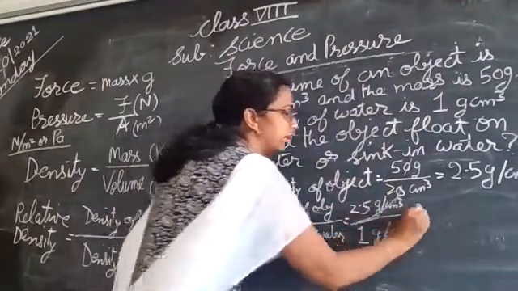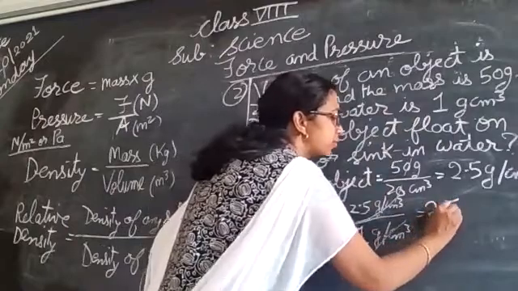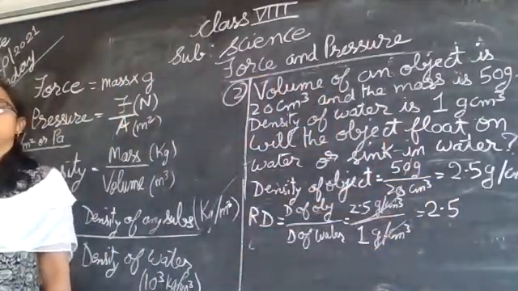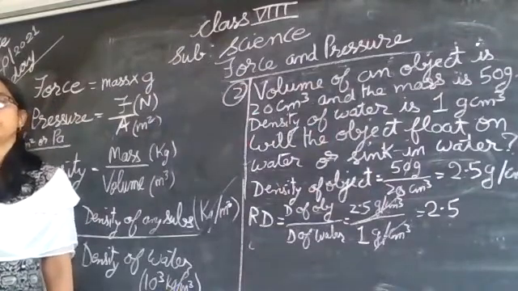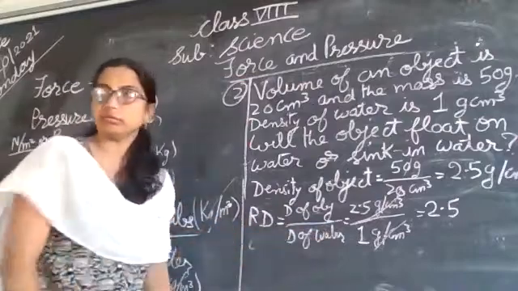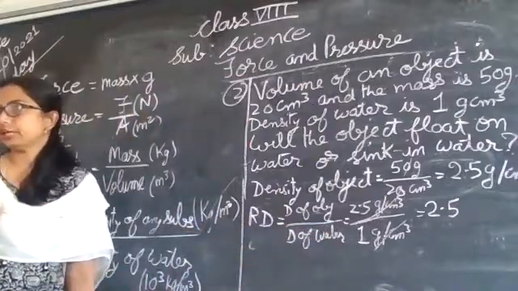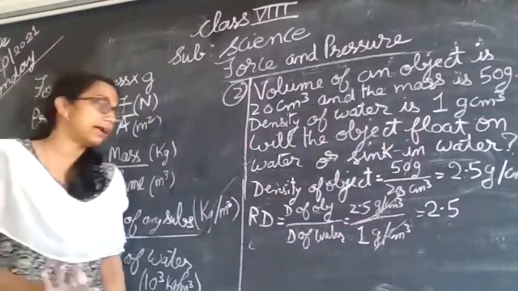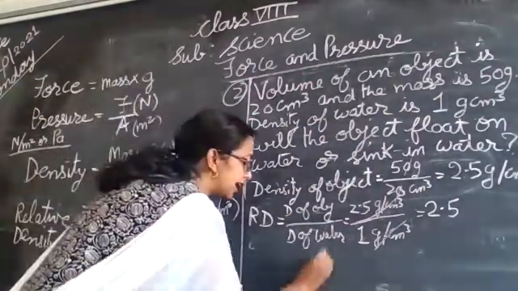So these units will get cut and your answer will be 2.5. If 2.5 is the relative density of that object, it is more than 1, that is water's density. It is more than water density. Yes or no?